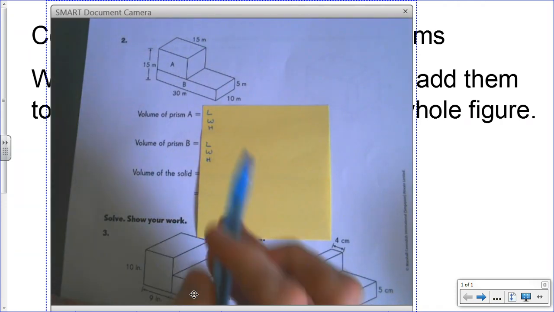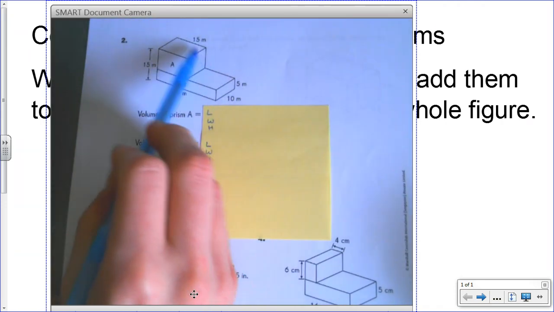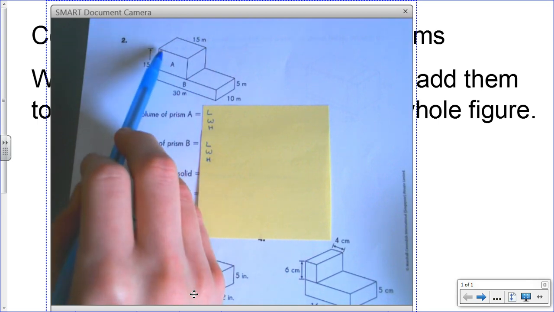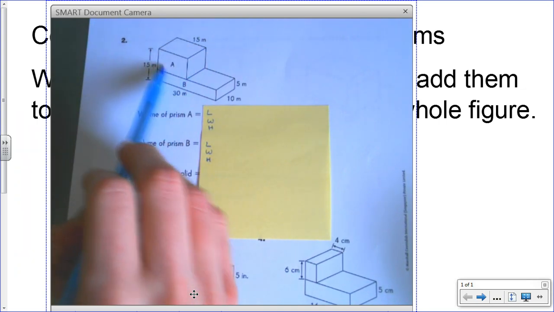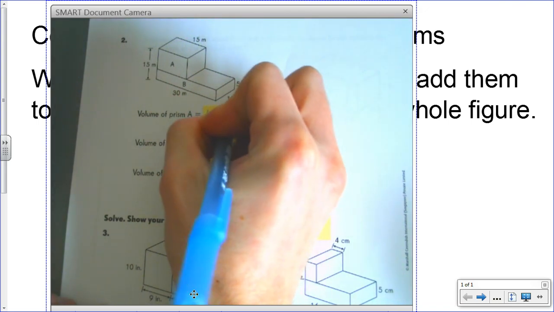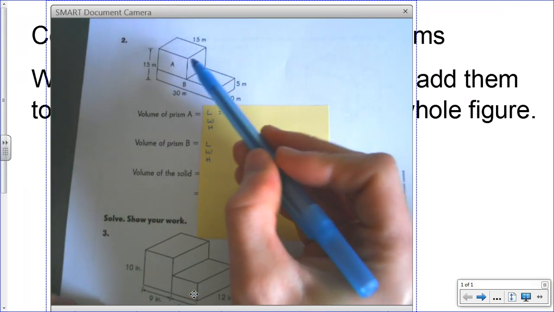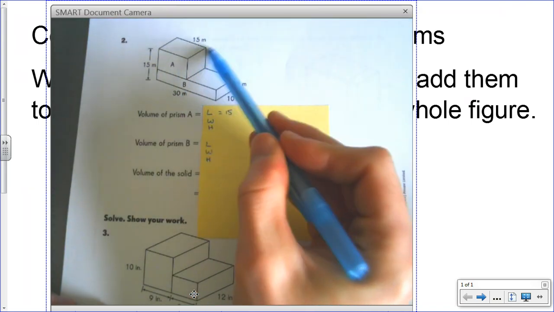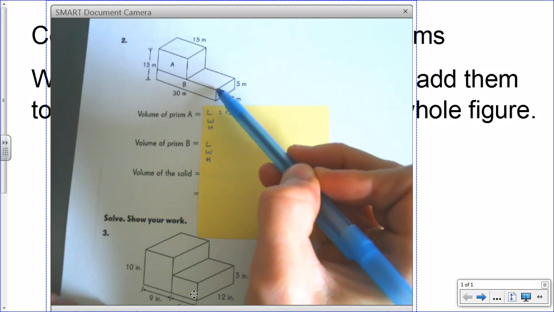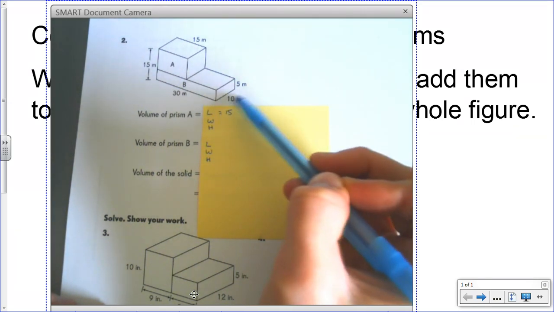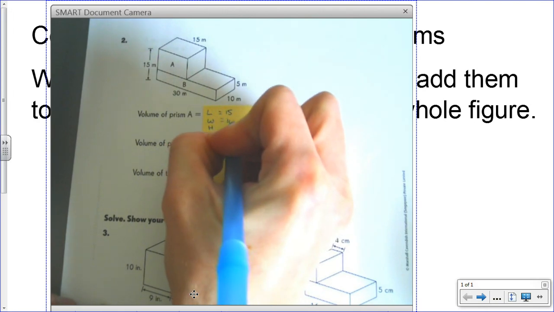Now, the length of prism A, here's prism A up here. It's going to be somewhat long right there. It's 15 meters long. Okay, its width, well, they don't give us a width here, here, or here, so I'm going to see the width doesn't change from prism B. Prism B has a width of 10, so prism A does too.